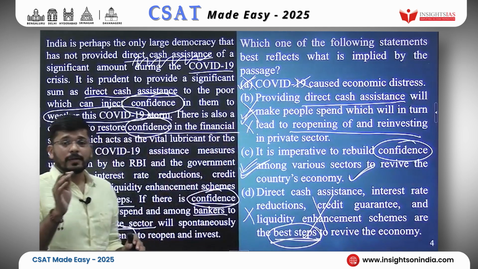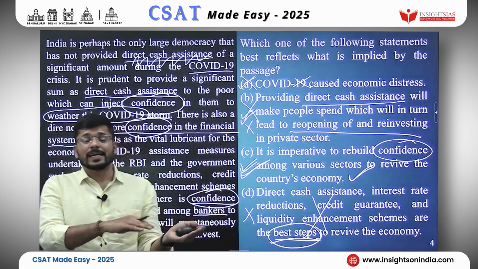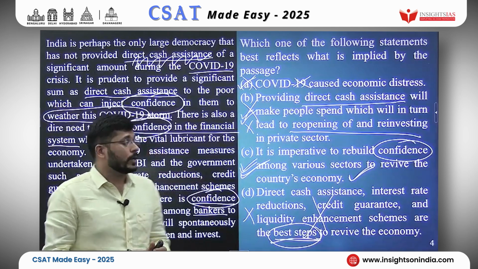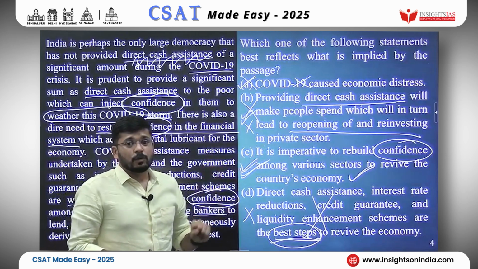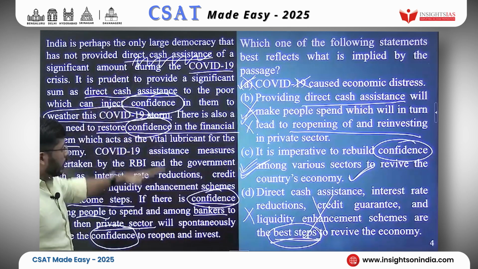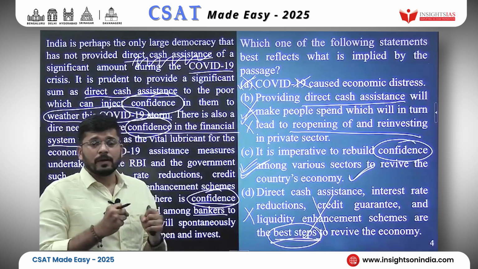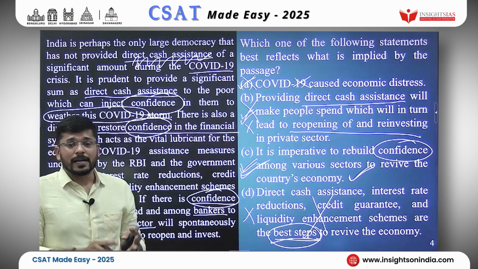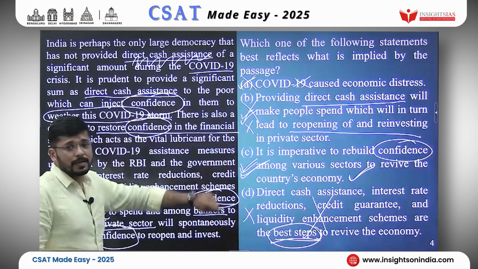That is why I told you that when solving RC passages, do not think in terms of right and wrong, think in terms of more appropriate and less appropriate. So which one of the options is more appropriate? Option C is more appropriate, because the entire passage is talking about boosting confidence in the financial sector, among people, among bankers, then ultimately among the private sectors. So option C is the answer here.